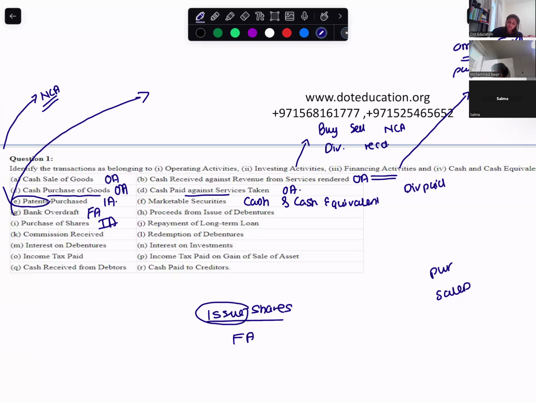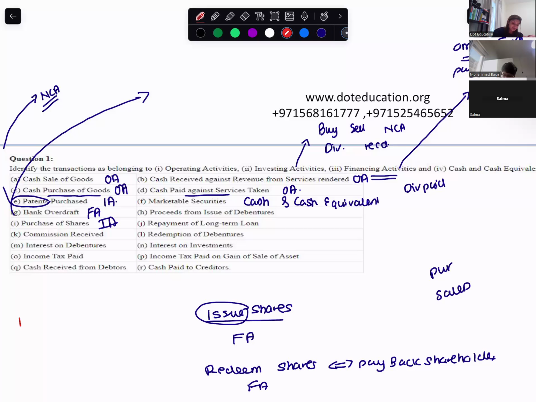When you redeem shares, redeem means you pay back the shareholders. Which activity? Financing only. When you are issuing shares, you raise money; when redeeming, you pay back the shareholders. Take a loan, pay back the loan, financing.